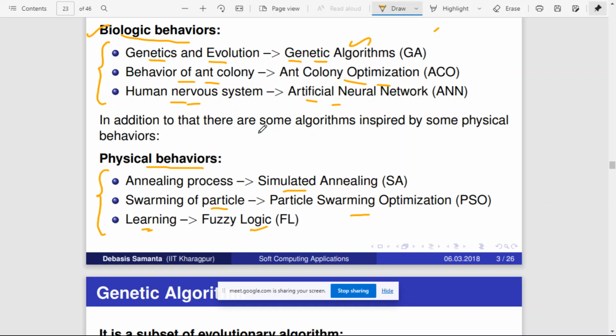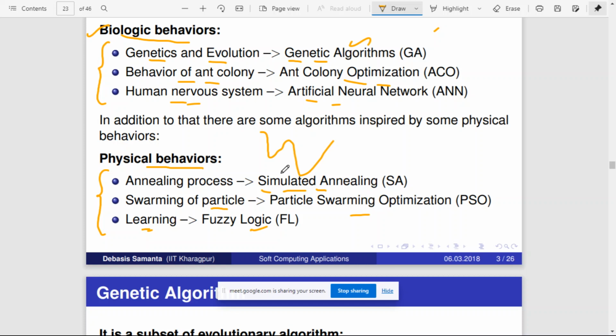Here also we use simulated annealing. Basically we use simulated annealing to move an algorithm out of a local maxima or local minima, right? Say, for example, an algorithm is stuck in a local minima, but we want to move it to the global minima. In that case, you can use simulated annealing. If you visualize simulated annealing, what happens? You heat the metal to an extremely high temperature, so that the metal becomes liquid.